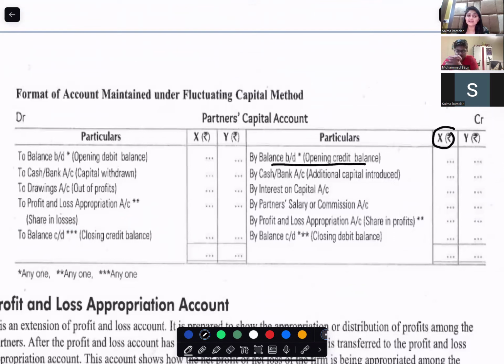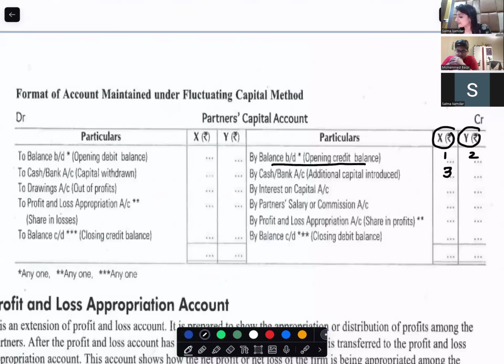I have the owner X and I have the owner Y. So the owner can get in some money into the bank. Say he is getting 1 and 2 into the business. Then when the business starts, the business might need the owners to get in some additional capital. So maybe X has got additional capital of 3. So capital always has a credit balance. Then below that you have additional capital.